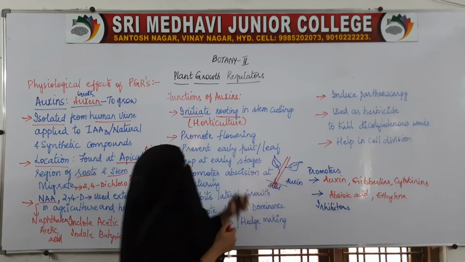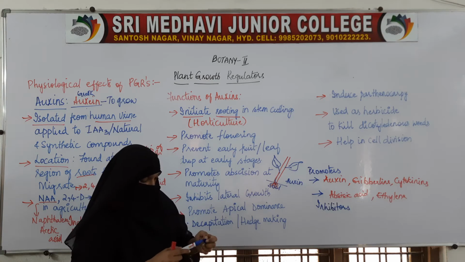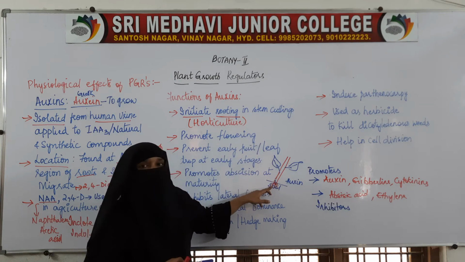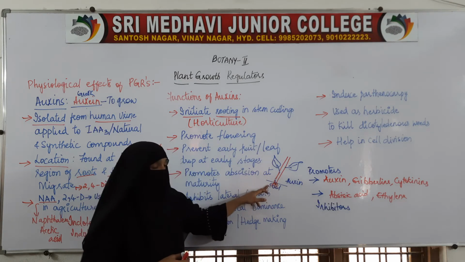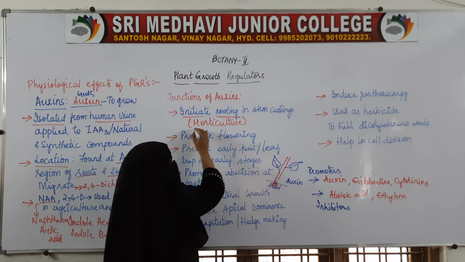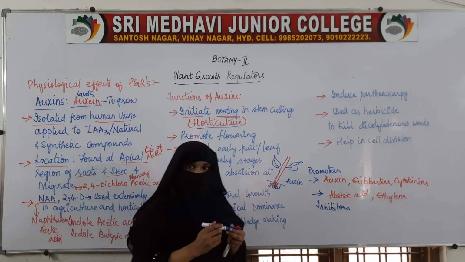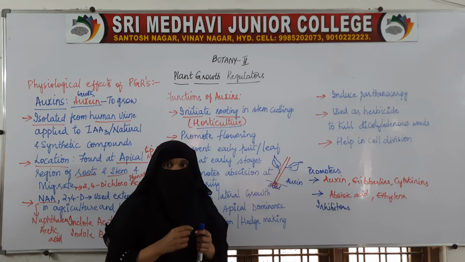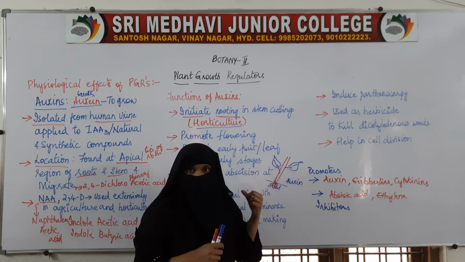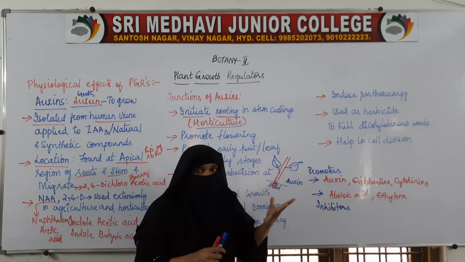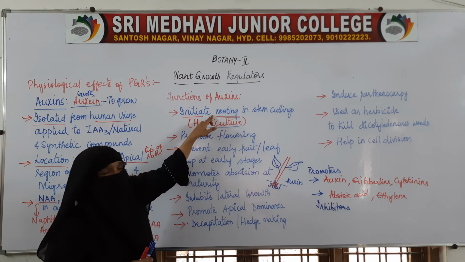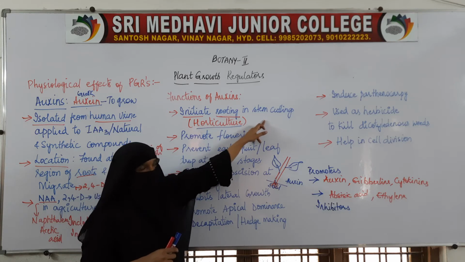So auxin promotes rooting in stem cutting. When you cut the stem and sow it in the soil, auxin will help the stem to grow the roots. This application is widely used in horticulture, that is to grow gardens. We take the stem cutting, dip it in the auxin solution, and sow it inside the soil. Then the roots will come faster. So the first application is it starts rooting in stem cuttings.